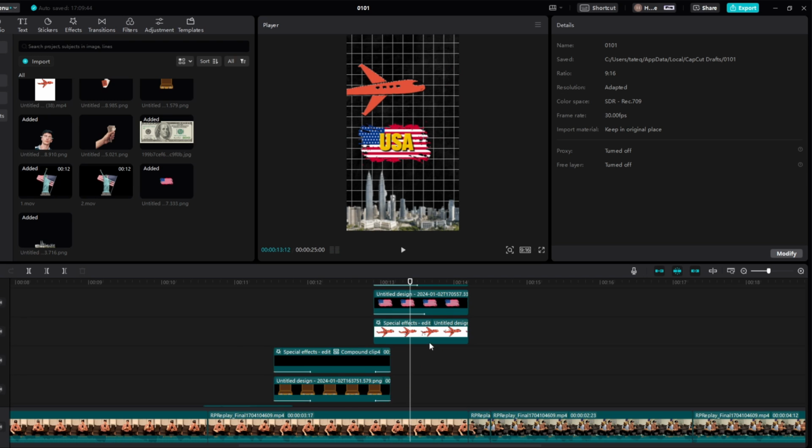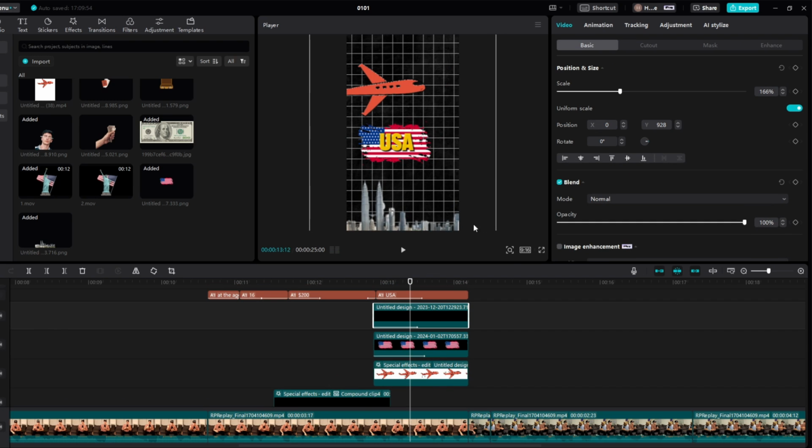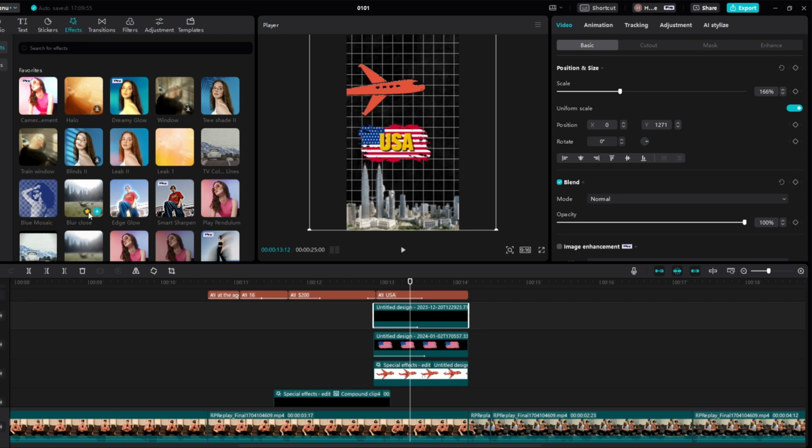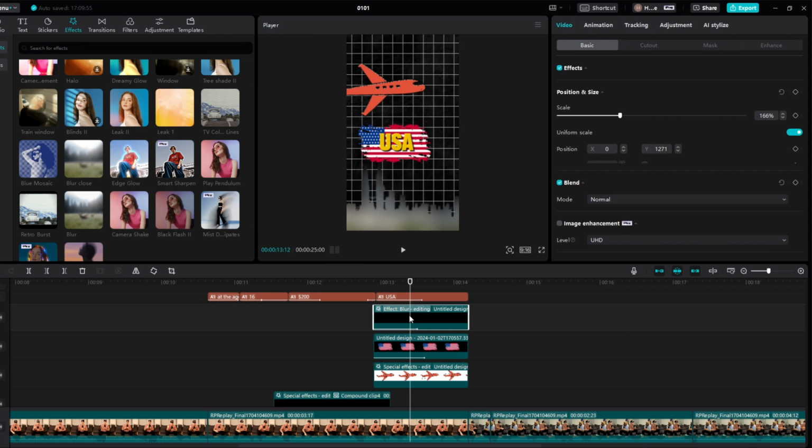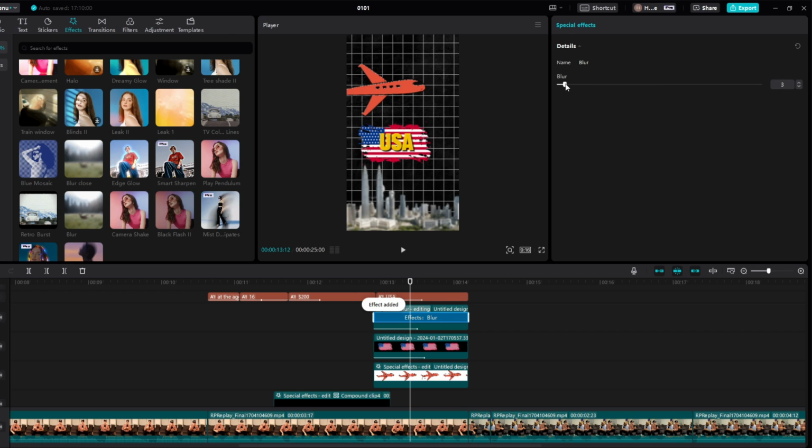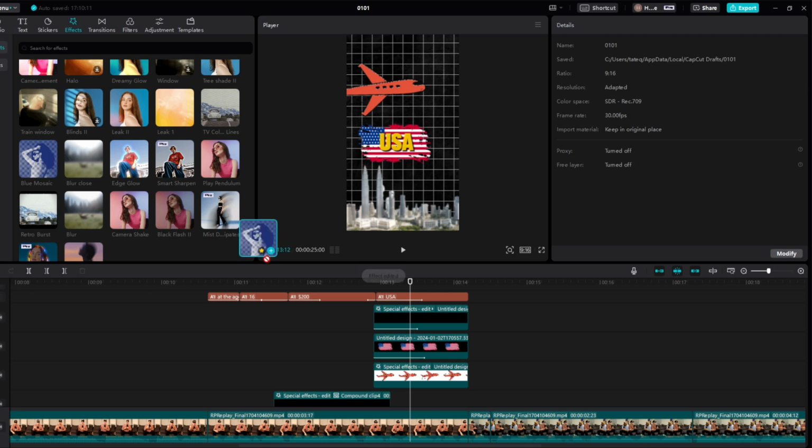And then what we're gonna do with this building right here is if we actually increase the size like so, and then we're going to come to effects and also add the blur to it. If we put the blur to like 2 for this building, and then we can add an edge glow, we can see how that looks. We won't add too much glow, maybe like 3, and then we can add one more thing to it.